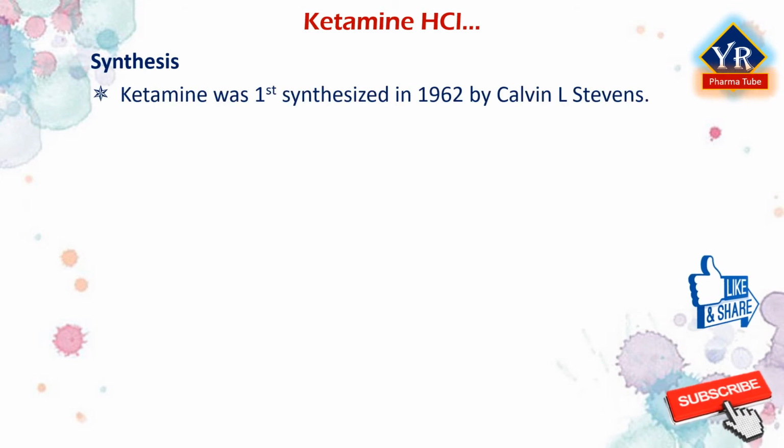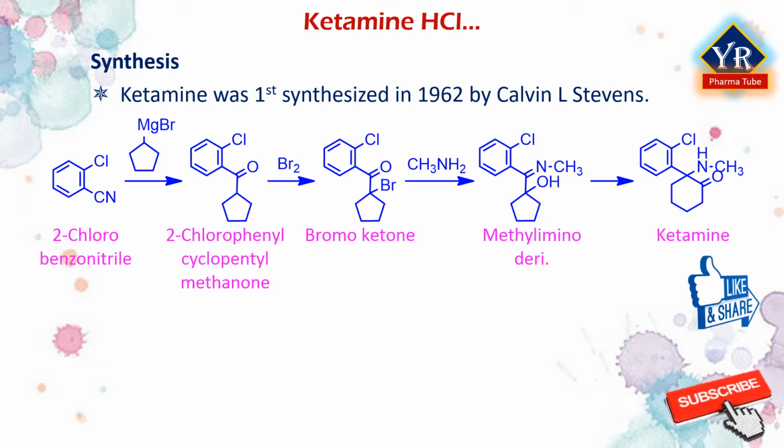Ketamine was first synthesized in 1962 by Calvin L. Stevens. 2-chlorobenzonitrile is reacted with the Grignard reagent cyclopentyl magnesium bromide to give 2-chlorophenyl cyclopentyl methanone. This is then brominated using bromine to form the corresponding bromoketone, which is then reacted with methylamine in an aqueous solution to form the methyl imino derivative known as 1,2-chloro-N-methyl benzimidoyl cyclopentanol with hydrolysis of the tertiary bromine atom.